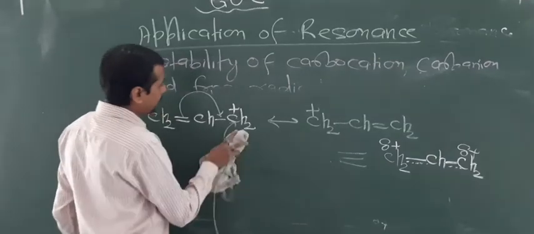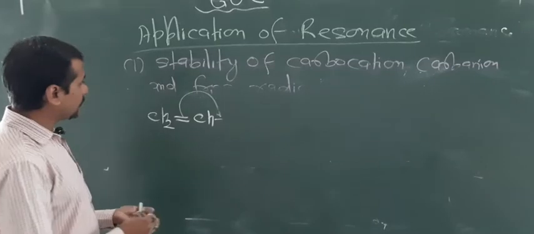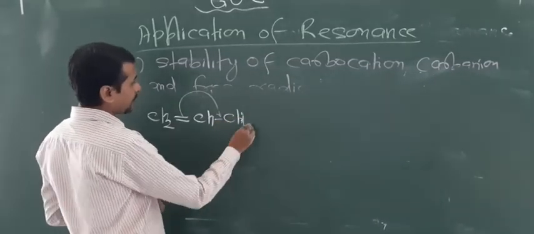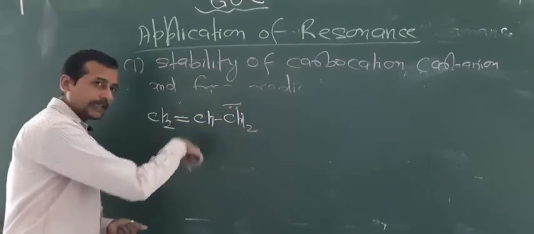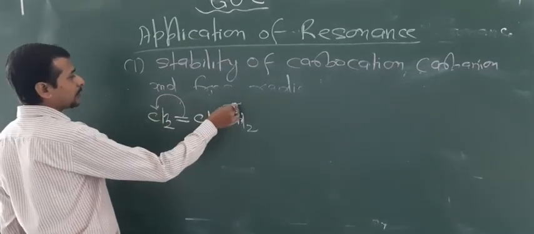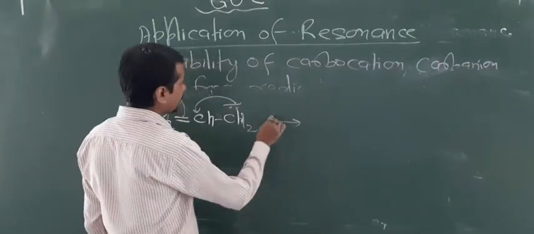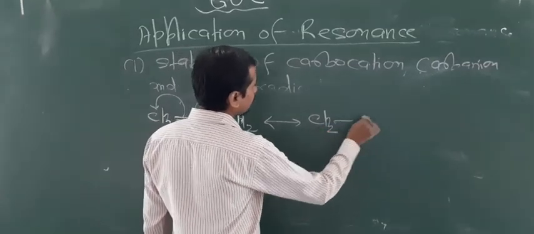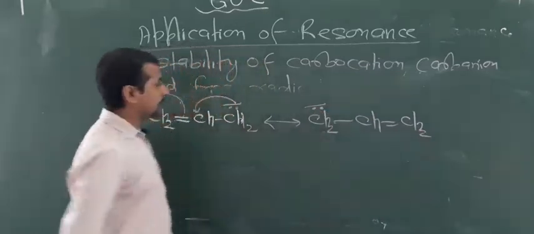Now a similar case happens with carbanions with the allyl group. Look at the conditions. CH2 contains a negative charge. Now here you have to move the negative charge towards the pi bond. So this pi bond shifts here, and now this moves to this carbon. So what happened here basically? CH2 single bond CH and double bond CH2. Now the negative charge comes on this carbon.